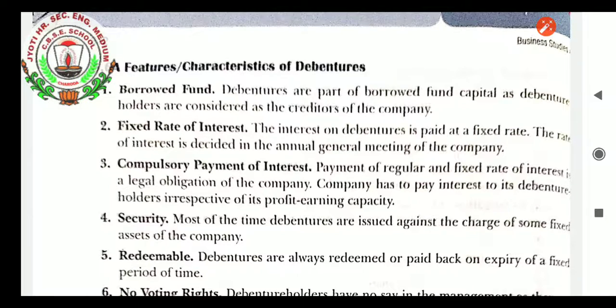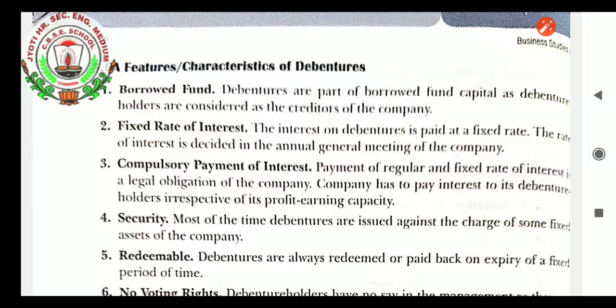The rate of interest is decided in the annual general meeting of the company. Compulsory payment of interest. Payment of regular and fixed rate of interest is a legal obligation of the company. The company has to pay interest to its debenture holders irrespective of its profit earning capacity. As I already introduced to you, it is compulsory, a fixed rate of interest, it is a borrowed fund, all the points are the same.